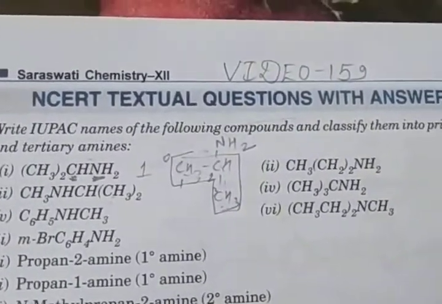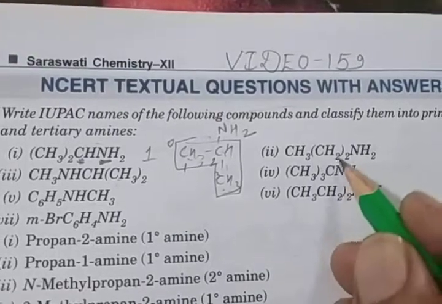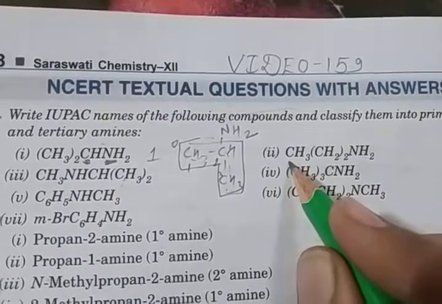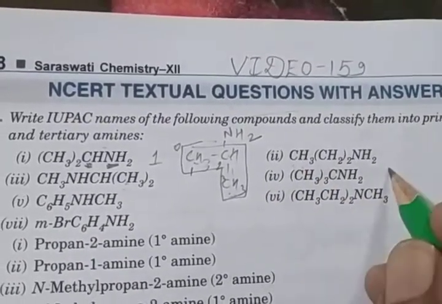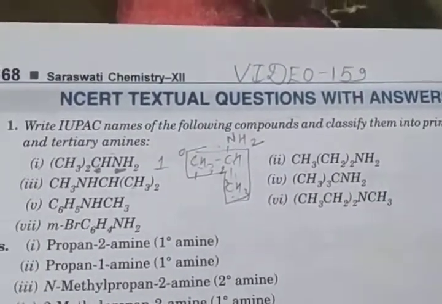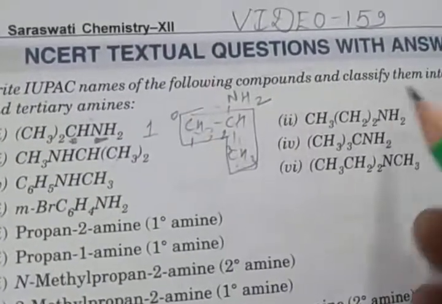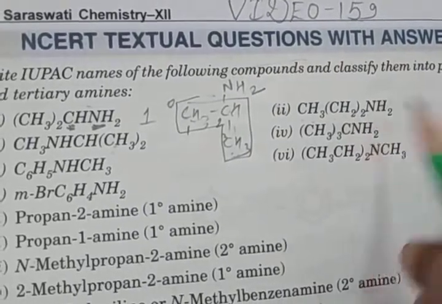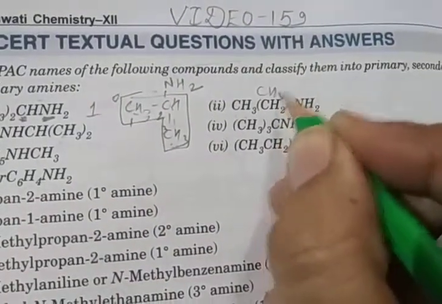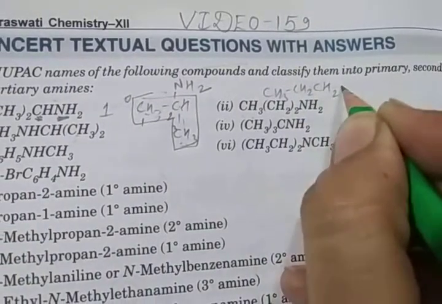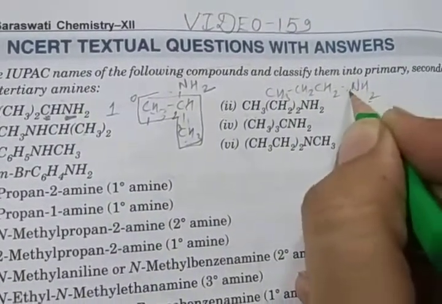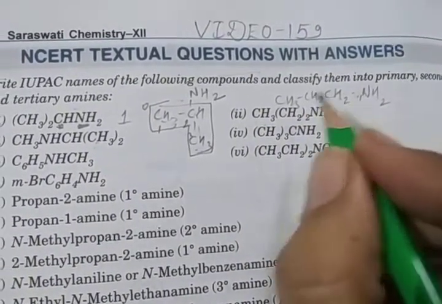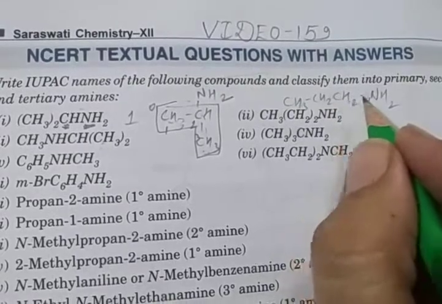Second example, (CH3)2CH2NH2. Here nitrogen is attached to only one carbon. So this is also a 1 degree amine, because first you open the structure. Its name is 3 carbon, so propane, and on the first number nitrogen is attached. Its structure in simple way is CH3CH2CH2NH2. Nitrogen is attached to only one carbon, so 1 degree, and 3 carbons are attached in one straight line. So its name is propane-1-amine.